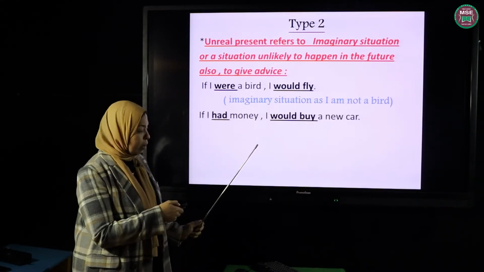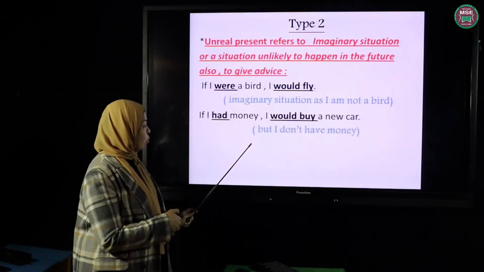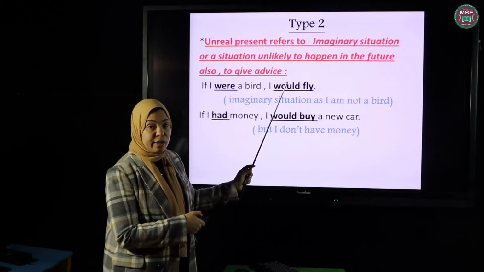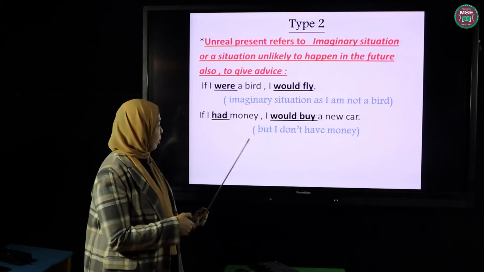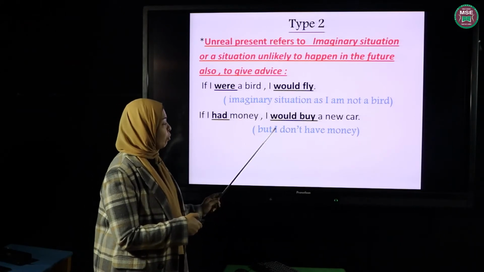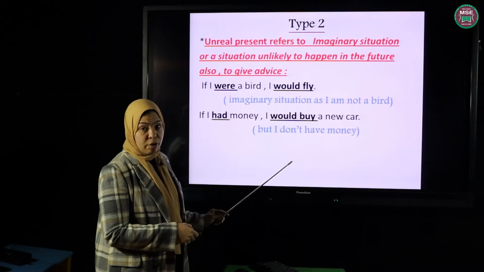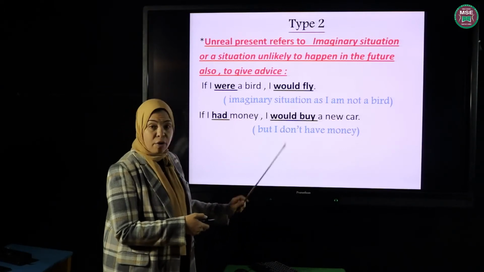If I had money, I would buy a new car. This is called an unlikely to happen situation, unlikely to happen in the future or the present time. If I had money, I would buy a new car, but I don't have money. So in the time being, I won't buy the car. I wouldn't buy the car.